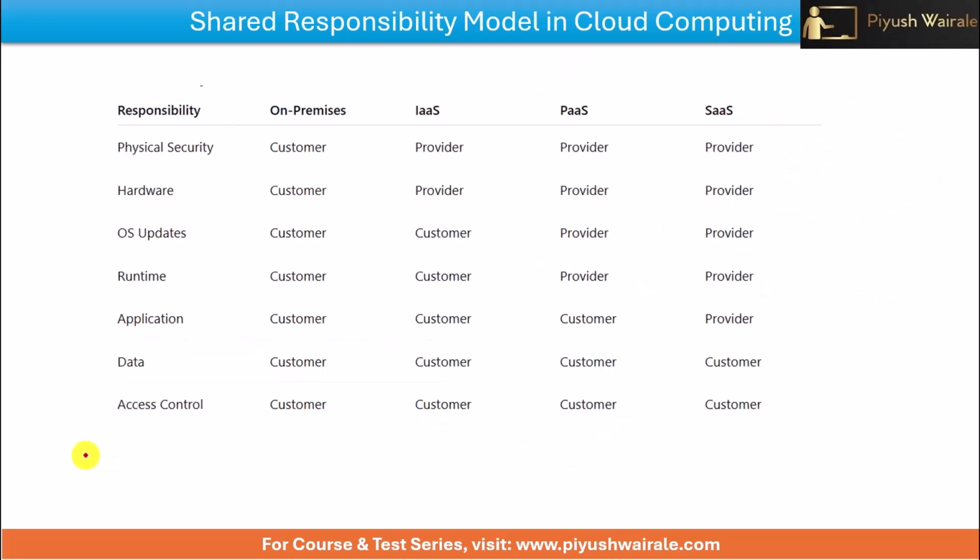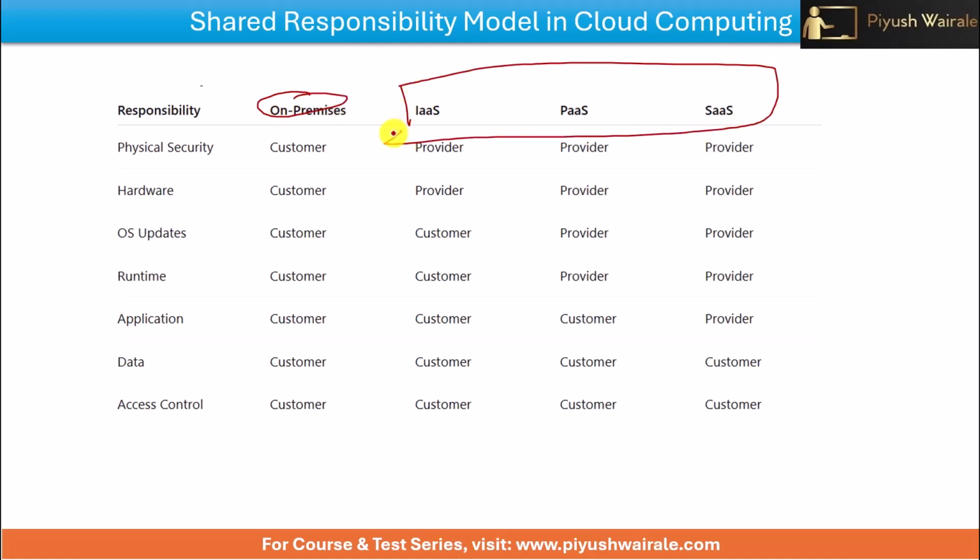Now you can see here we have the responsibility versus on-premises, and then here we have the cloud services. So this is a very, very important slide. You can expect a question based on this as well. So on-premises means what? It means basically we are using our own infrastructure here. And here we are using a cloud infrastructure. Cloud services versus on-premises, like what we have discussed in the first lecture.